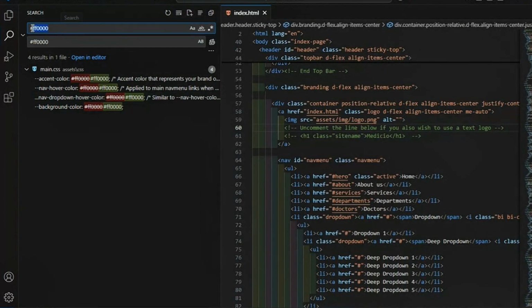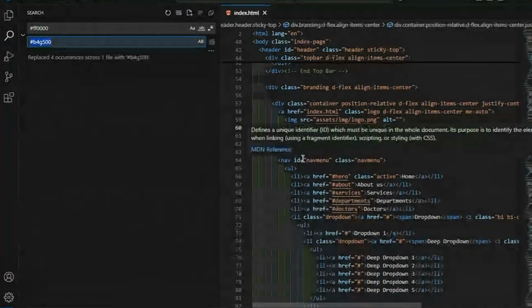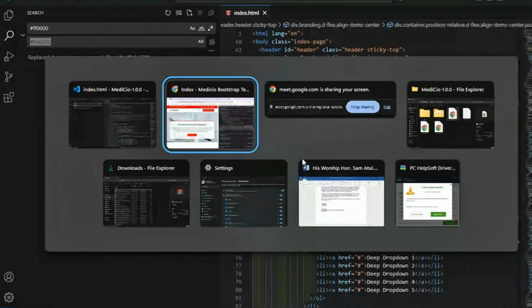This is what you want to change, and this is what you want to change it to. So we're going to change from red to maybe blue. What's the hex code for blue? I don't know. Let's try B4FG. I'm just trying random digits, by the way. Let's try that and see if it works. Copy it. When you click this button, it replaces everything. So I'll just click it and say replace. I don't know what color we're going to see on our website, honestly, but let's refresh the page and see.